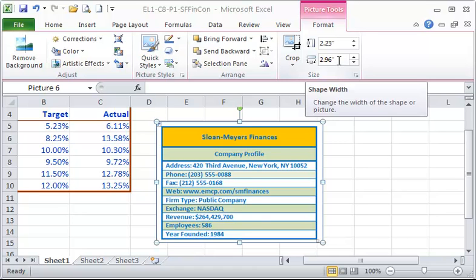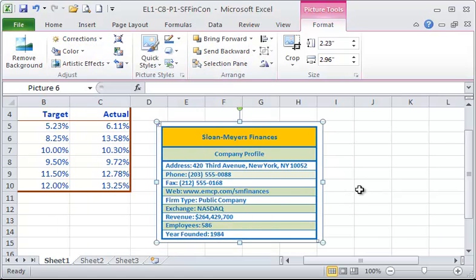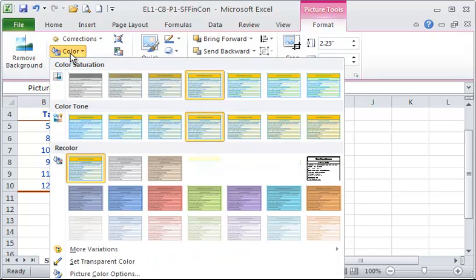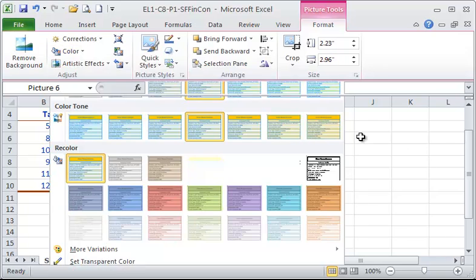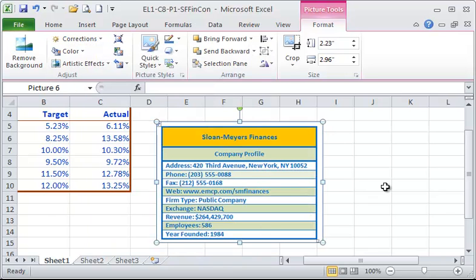They also want us to go in and make some corrections to it through the Sharpen and Soften area. We haven't looked at this section yet, so I do want to go ahead and do that. They want us to sharpen it by 25%. So that should change the image of it a little bit. They also want us to change the brightness, which, remember, that it's still in the corrections option, brightness and contrast. So they have you making some changes there. We've already done that previously, so we won't go through that again.